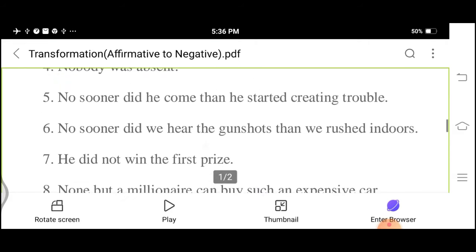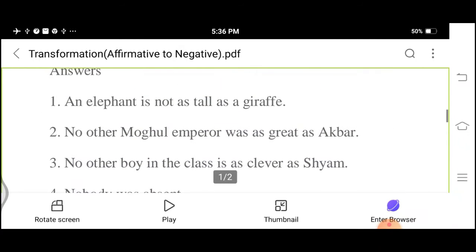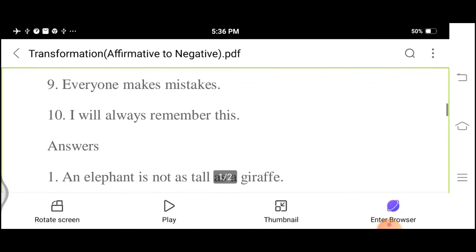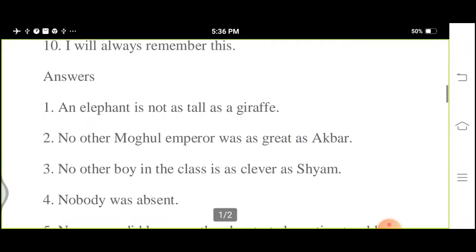Let us see the ninth sentence. Everyone makes mistakes. In earlier sentences we have discussed these kinds of rules in which any, every became no, none, nobody.